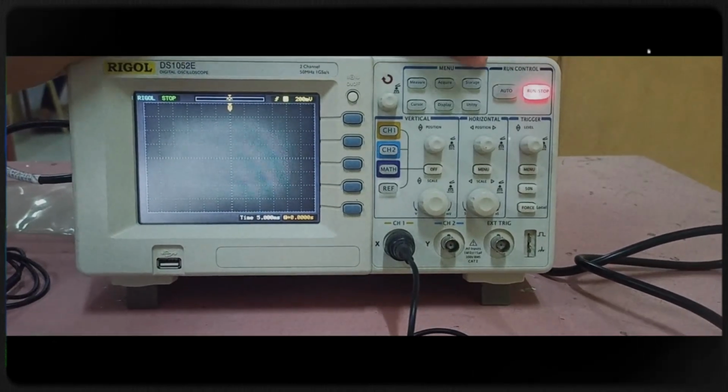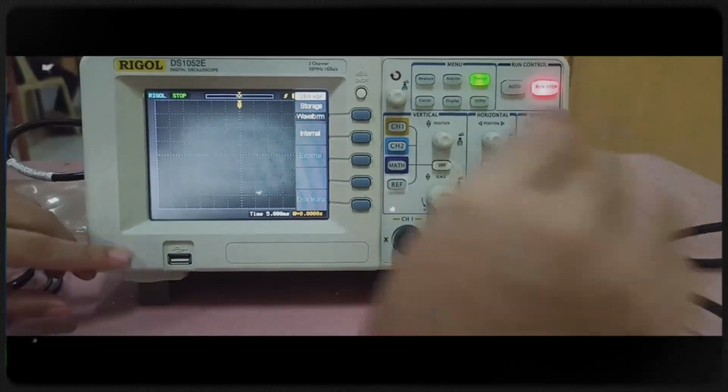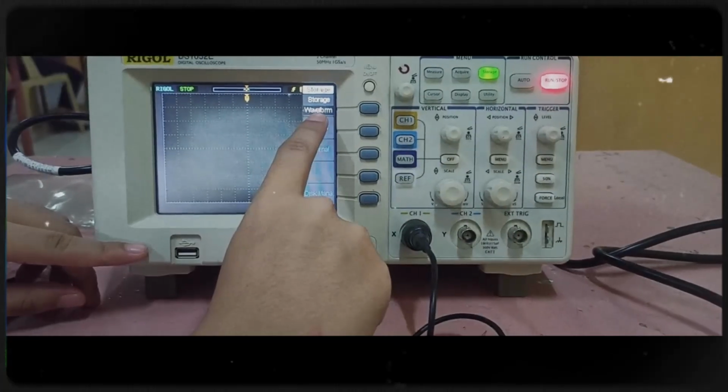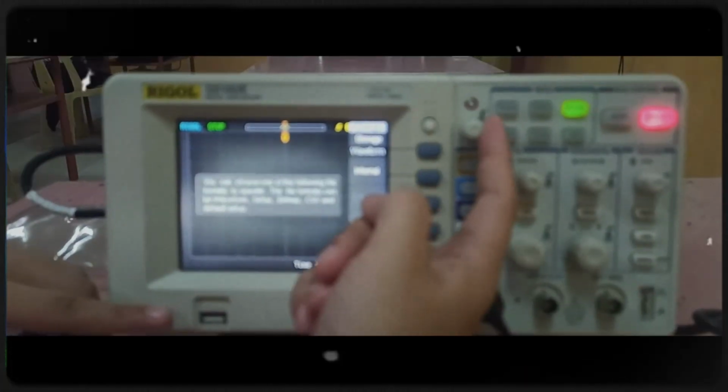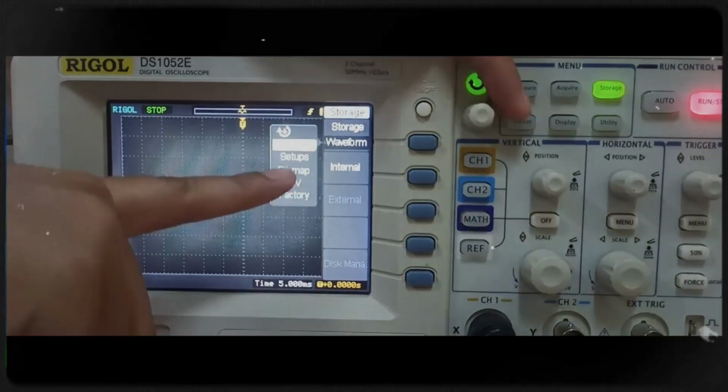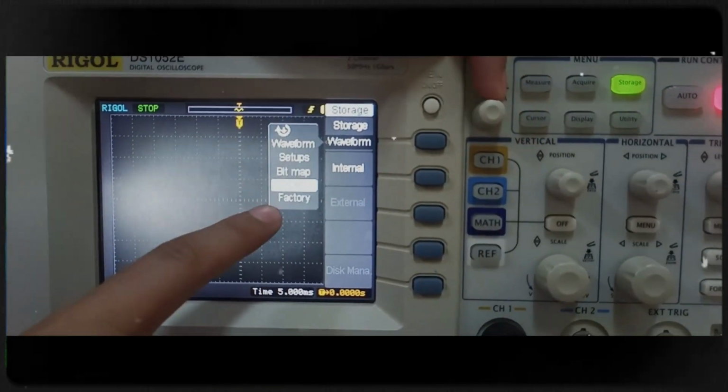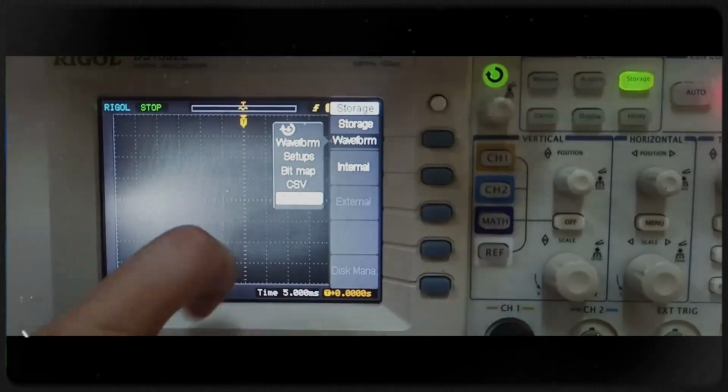First, press the storage button. And then press the button on the side of the screen beside waveform. And then turn the knob to traverse through the options. Once you have selected factory, press the knob to confirm. Then press the third blue button to lock.